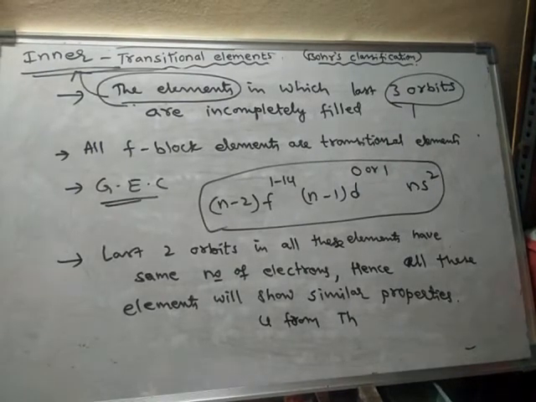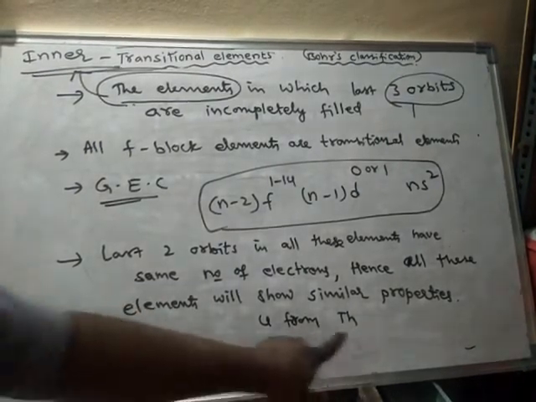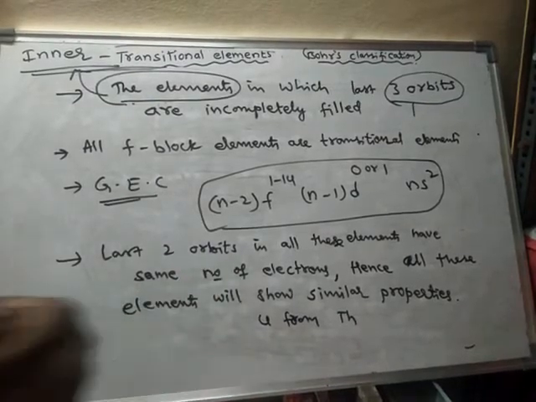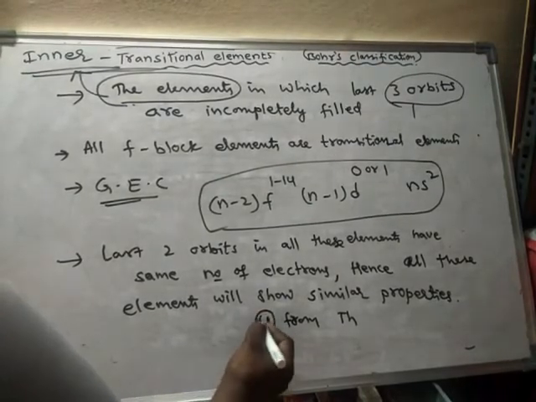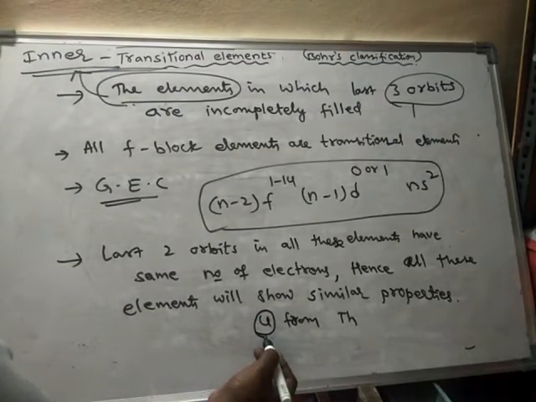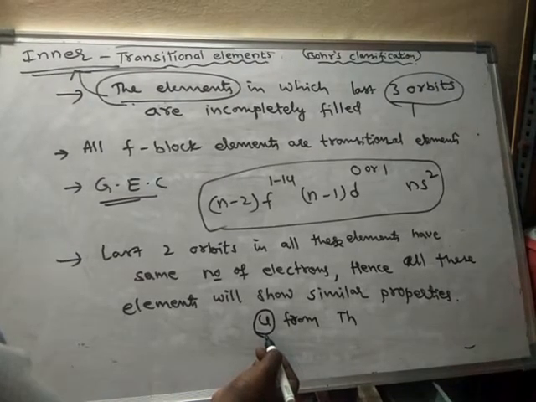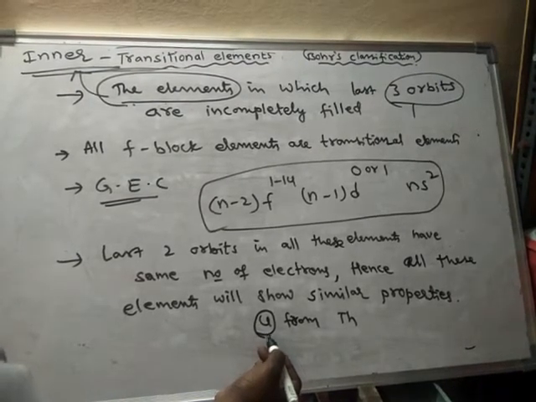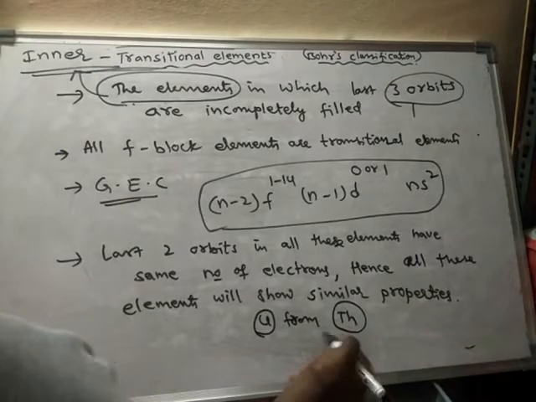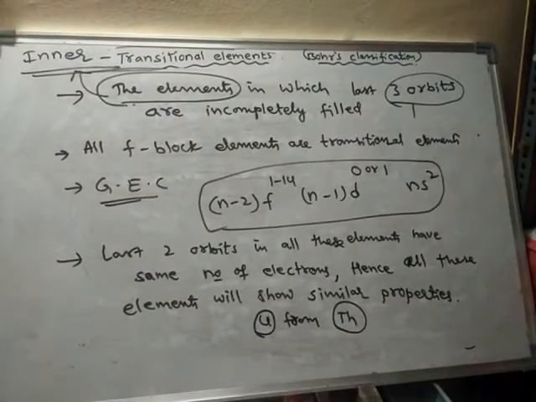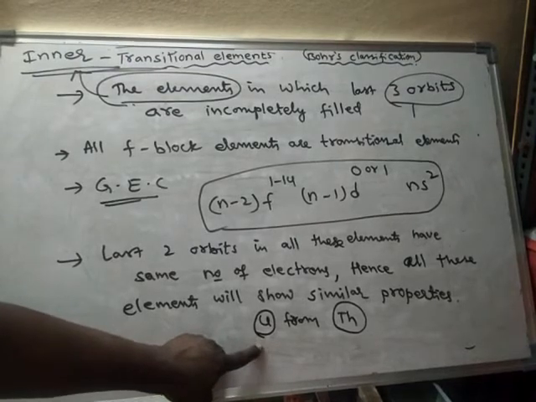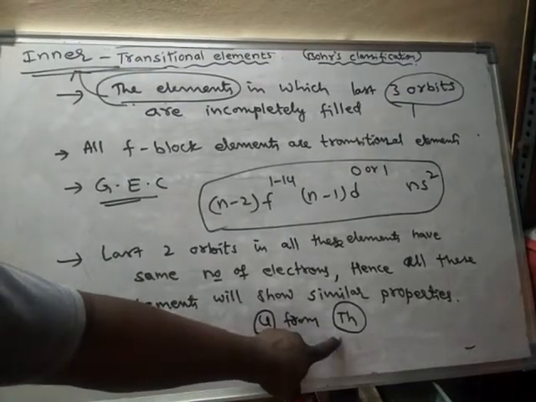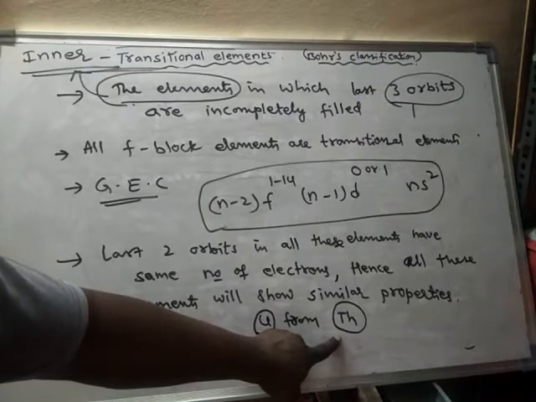In both these elements, the last two orbits will have the same number of electrons. The same number of electrons present in the last orbit of uranium are present in the last orbit of thorium also, and likewise for the last but one orbit.